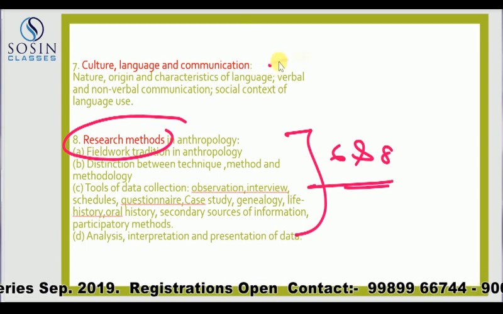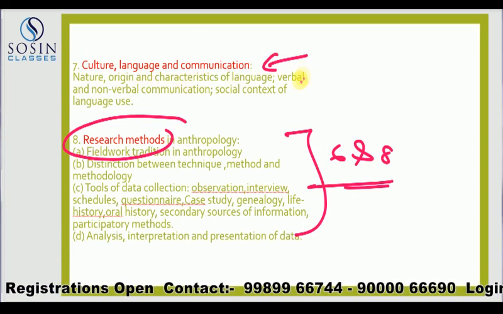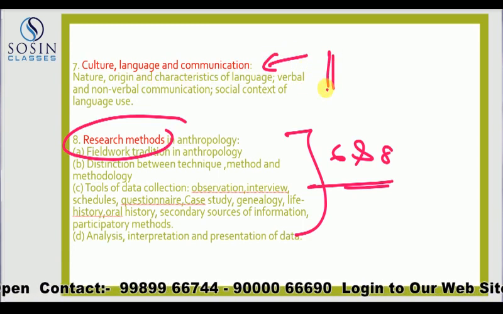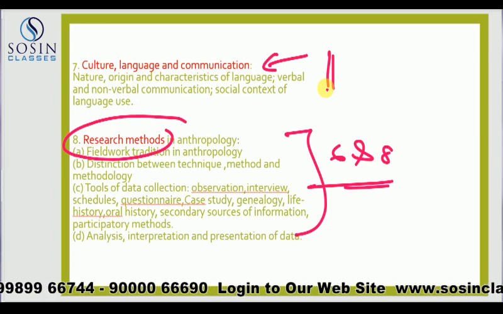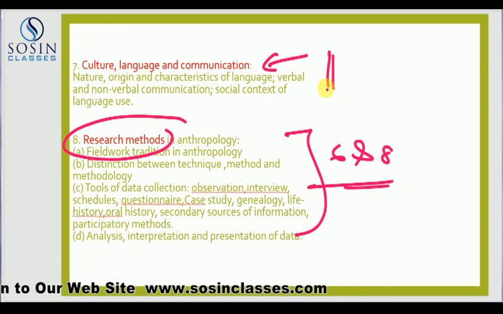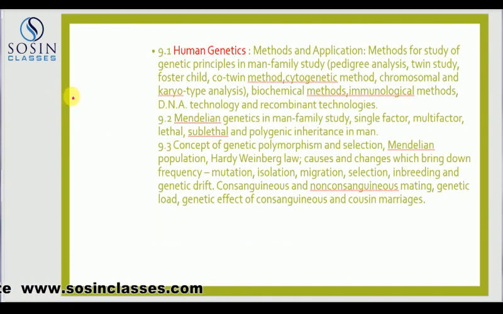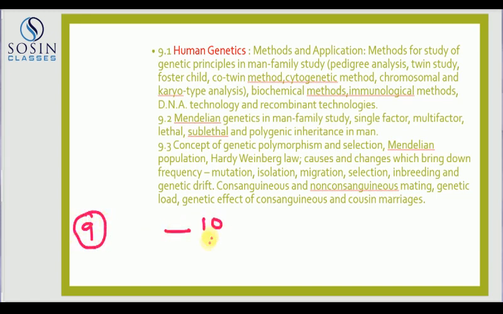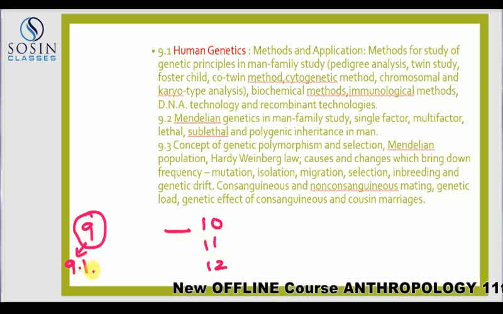And this is the one I was talking about a little while ago, linguistic anthropology. This was the last topic that was added in the revised UPSC syllabus. A cute one, small one, but really scoring one. And from here you are getting into biological anthropology. In biological anthropology we are dividing this into one, that is chapter 9, and then you have 10, 11 and 12. Within 9 you have topics from 9.1,